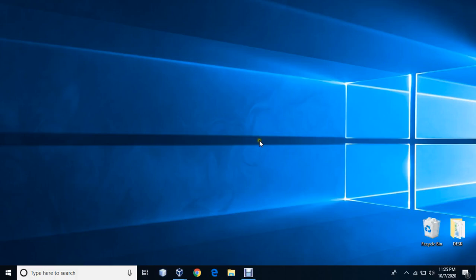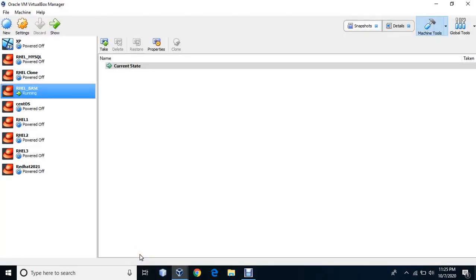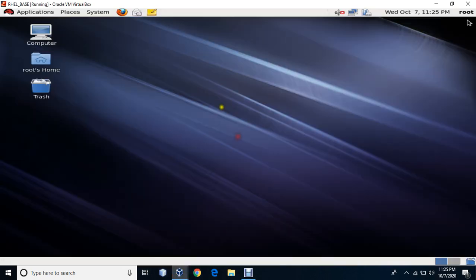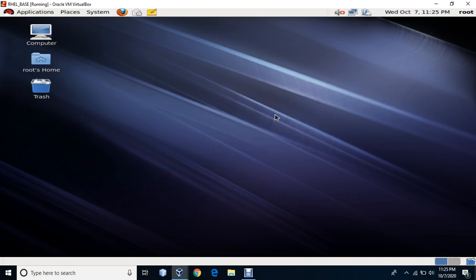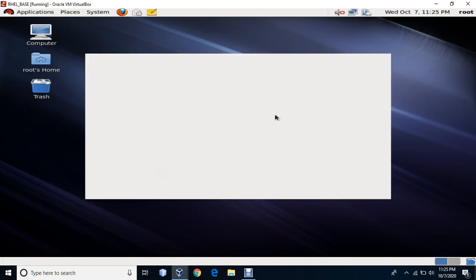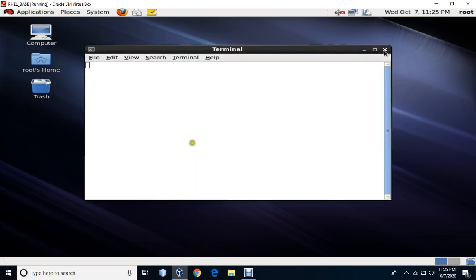In this session, we'll talk about basic Linux commands. First, we'll start Oracle VirtualBox and select one of the machines. Then, we'll open the machine, right click and open the shell in the terminal. We'll see two different types of commands today. One is for the directories and the second one is for the files.